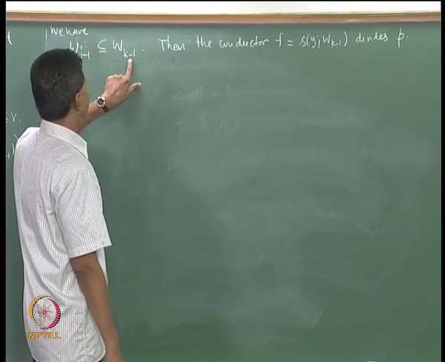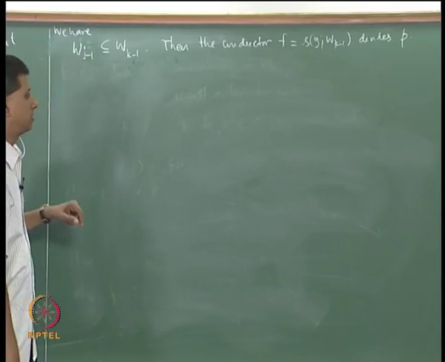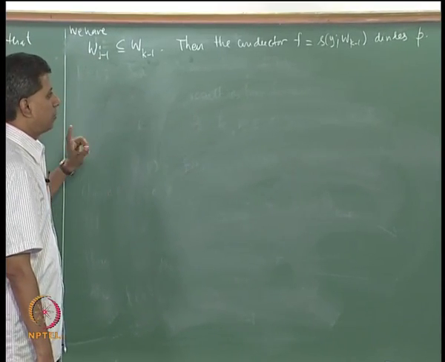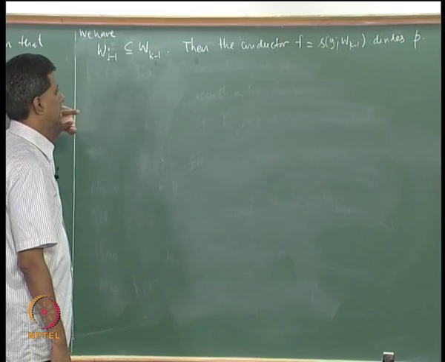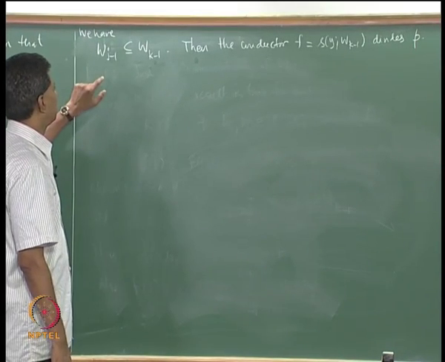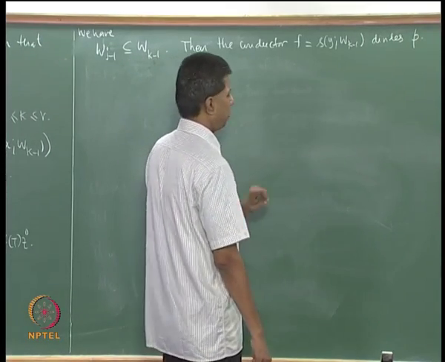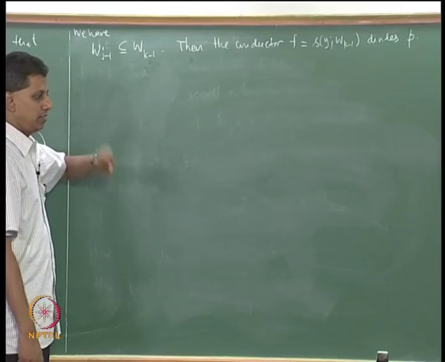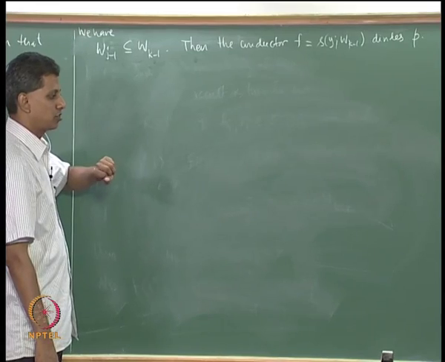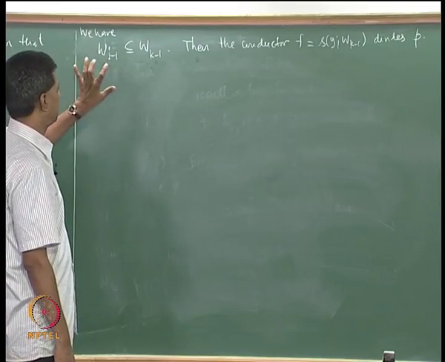W_{j-1} contained in W_{k-1} only means that if you take a polynomial g with the property that g(T)z belongs to W_{j-1}, it will be such that g(T)z belongs to W_{k-1}.